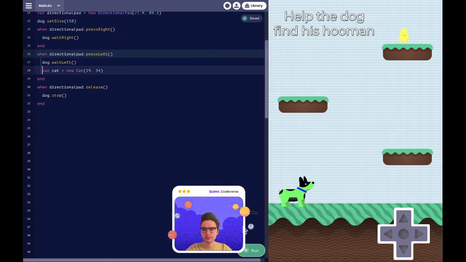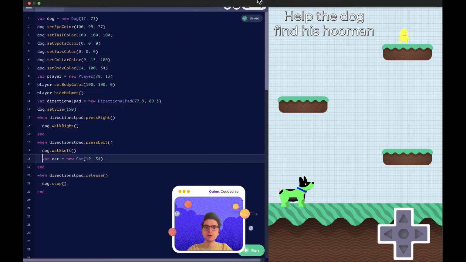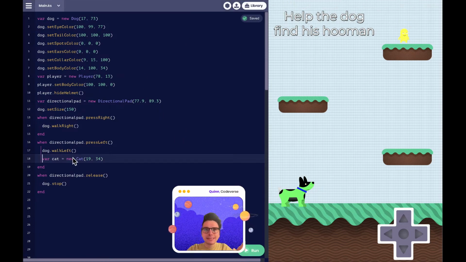Oh my goodness. We have an evil cat. Oh, it didn't. It's inside our when statement. So our cat will only appear when we press our left button. Well, we don't want that. So if this ever happens to you in your game, you can always move your code. Code order is really, really important, and it's something that you can learn as you progress through completing missions and working with your guide.